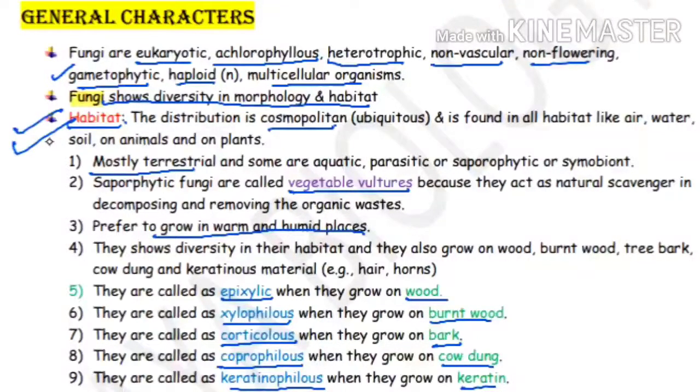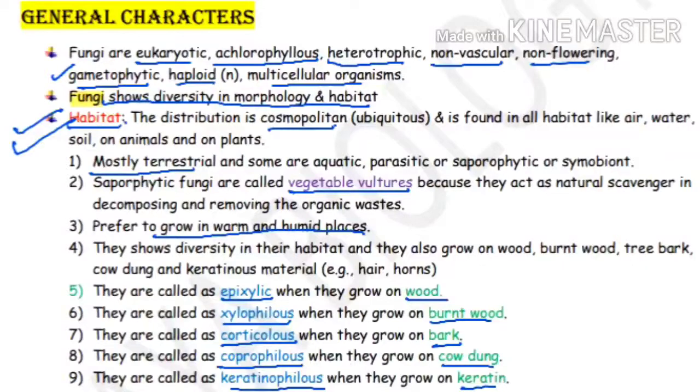The habitat means they are found in terrestrial as well as aquatic places, and they show a heterotrophic mode of nutrition, whether parasite, saprophyte, or symbiont. Depending upon where they are found, we have studied that they are known as epixylic, xylophilous, corticolous, coprophilous, and keratinophilous. These notes will be provided in the link in the description, so you can note them down from there also. Don't worry, just try to understand here.